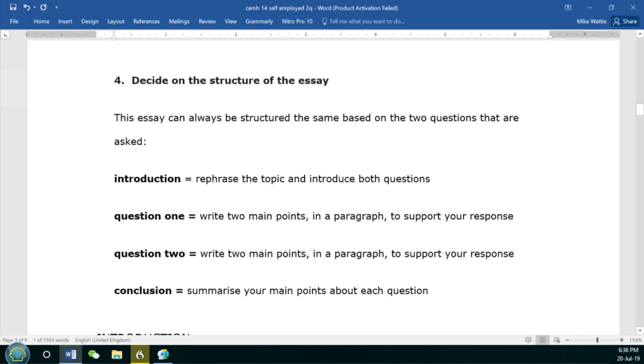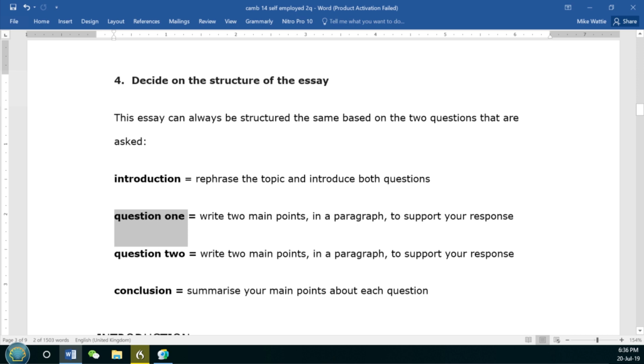So essentially we want to have 4 paragraphs. We want to have an introduction where we rephrase the topic and then introduce both questions. Okay, this is pretty standard for every type of essay, that we want to rephrase the topic and then say what the essay is about, which in this case is the 2 questions. Then for the second paragraph, we want to respond to question 1.